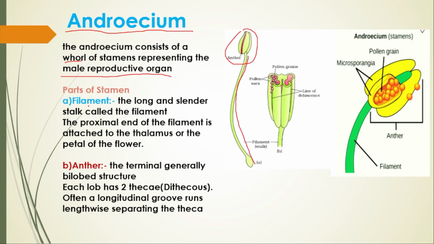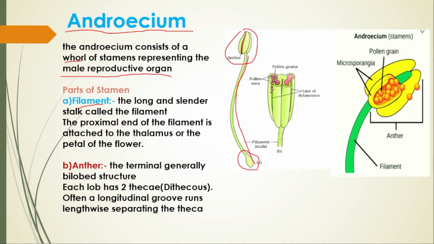Okay, so let us talk about the filament first. A long and slender stalk called what? Filament. This is the filament. The proximal end of the filament is attached to the thalamus or petal of the flower. This proximal end might be attached to the thalamus or else the petal of the flower.